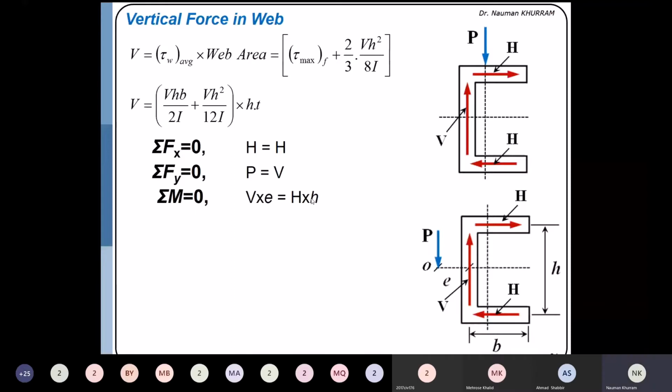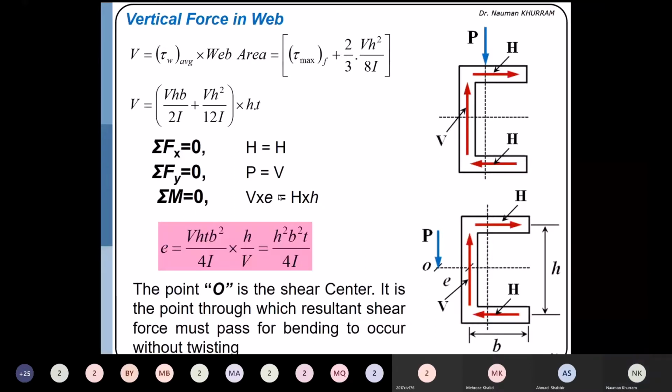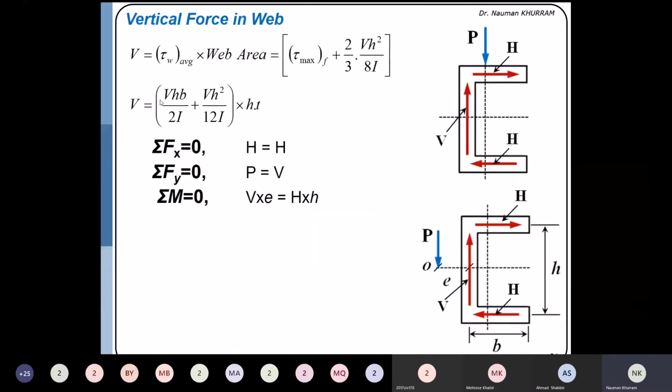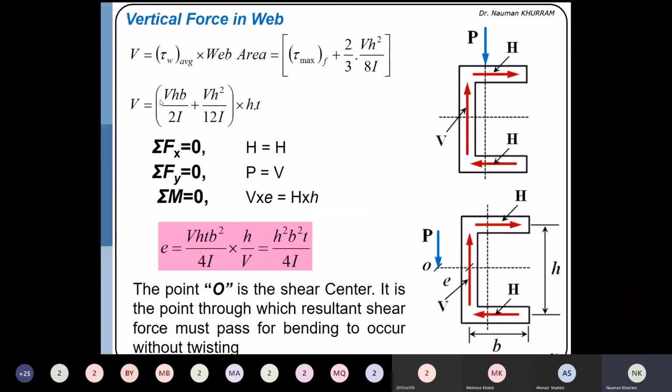So for E, if you substitute the value of V from here and the H value from this diagram, and simplify, you will have this expression. In this expression, E is equal to h square b square t over 4I. You will see that all of these are geometric dimensions, and there is no force involved. This means that the shear center is only a function of geometric properties, and it will remain constant for any cross section, and it is independent of the applied force.